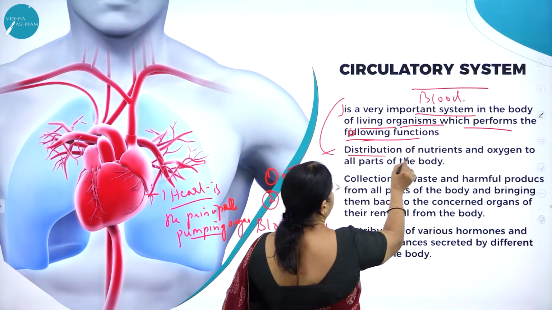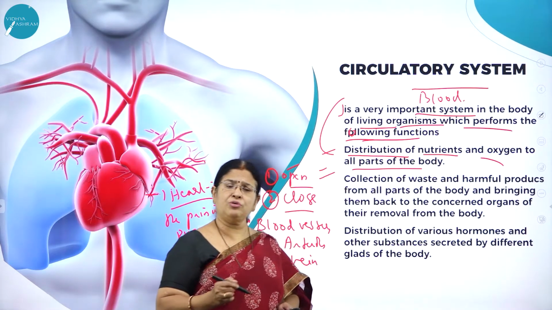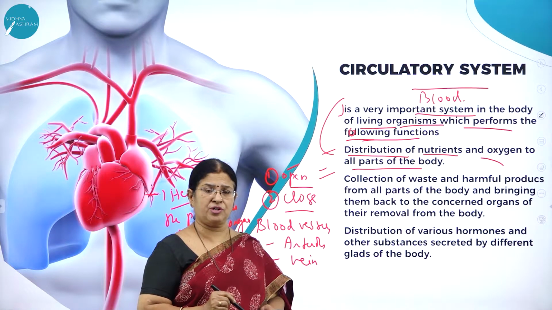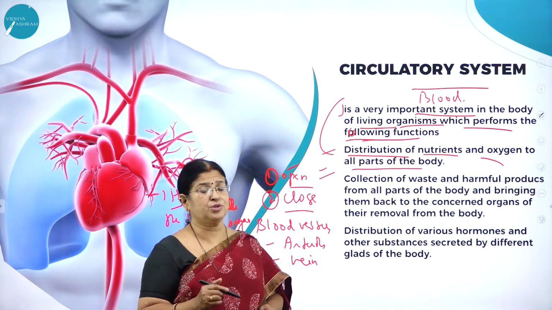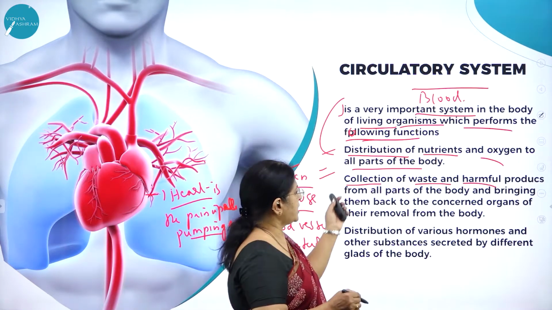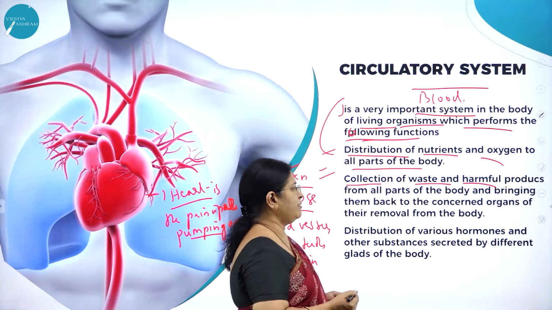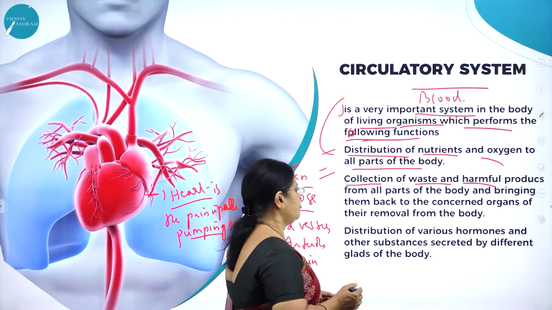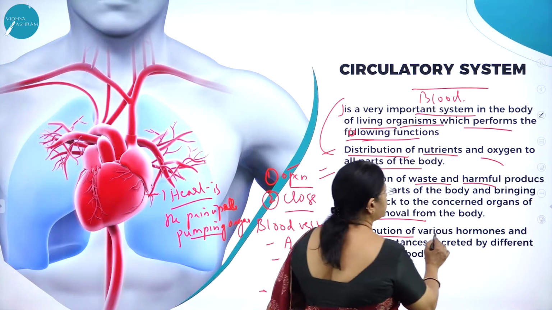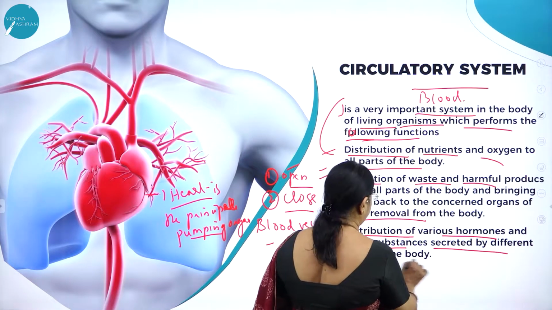The circulatory system is involved in what? Distribution of nutrients and oxygen to all parts of the body. And not only the transport of nutrients, oxygen and essential elements, but also collecting the waste that is produced in the body by the cells. So collection of waste and harmful products from all parts of the body and bringing them back to the concerned organs for removal from the body. And distribution of various hormones and other substances secreted by different glands of the body.